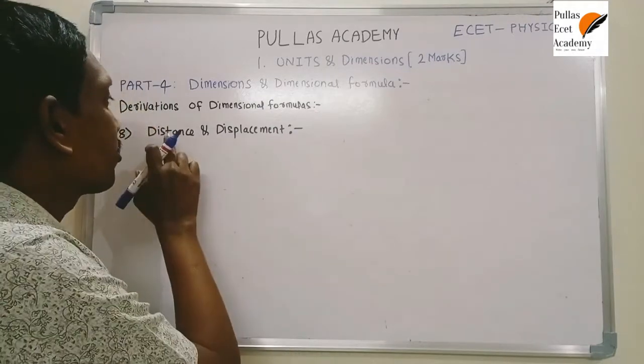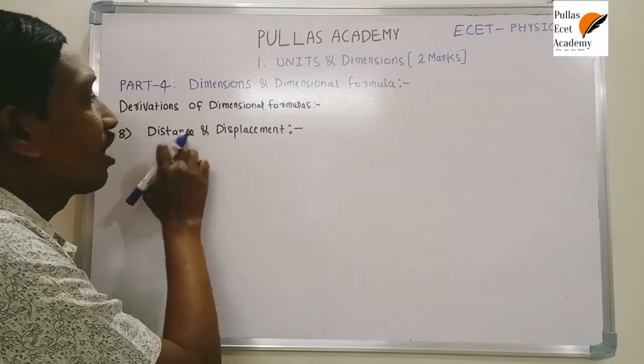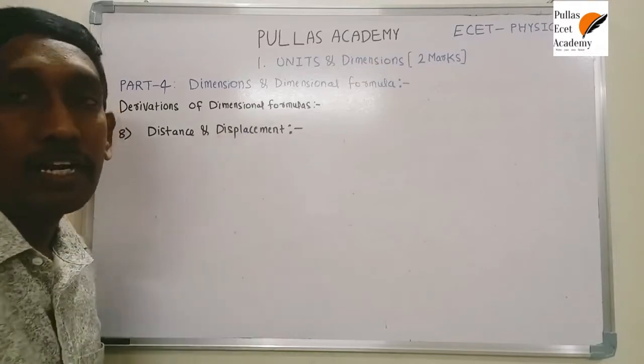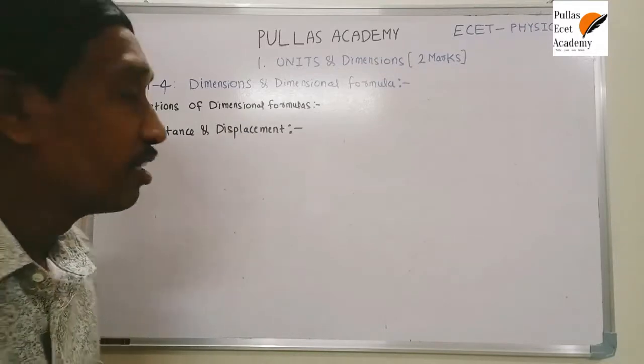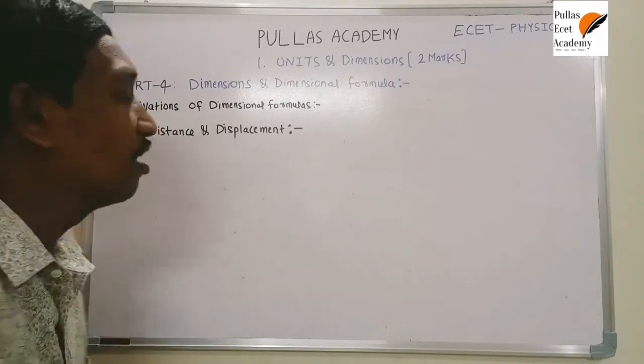A small difference between them we will discuss clearly in kinematics. Just understand that one is a scalar and the other is a vector, but both are indirectly nothing but length. That means I consider distance and displacement similar to length.